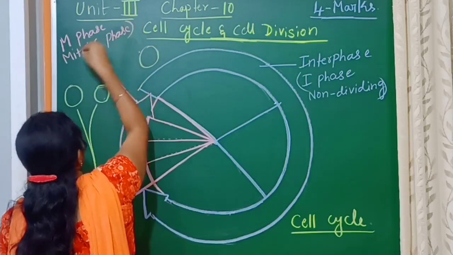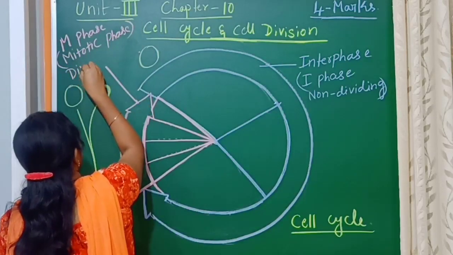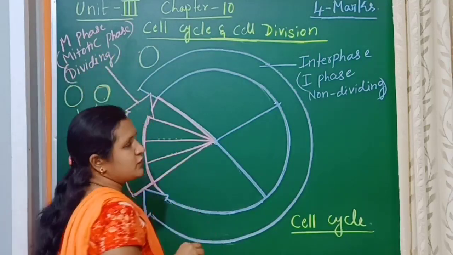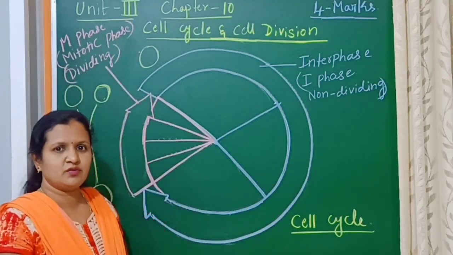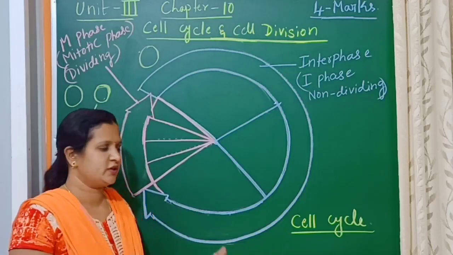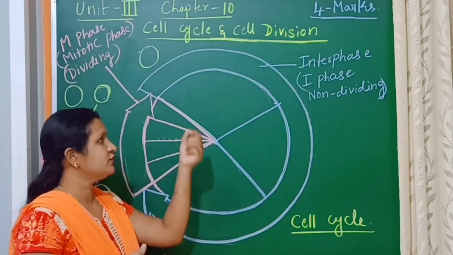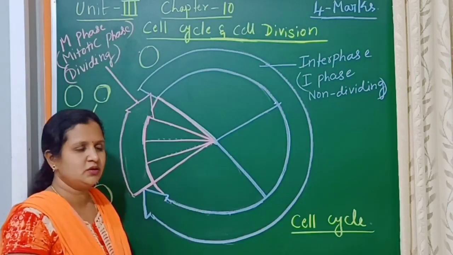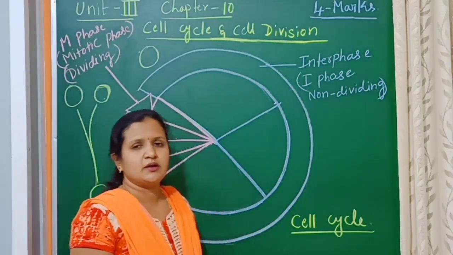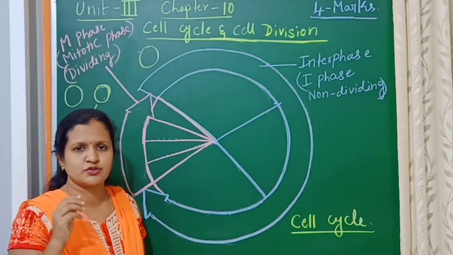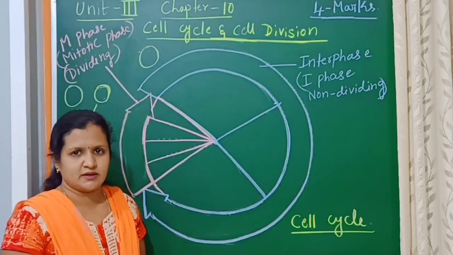Actually the cell is going to divide and hence it is called the dividing phase. This dividing phase is a smaller portion in the cell cycle, while the preparation stage, interphase, is the major portion.